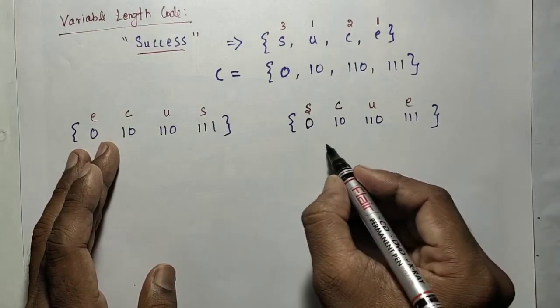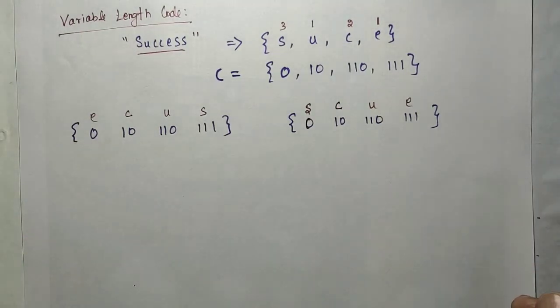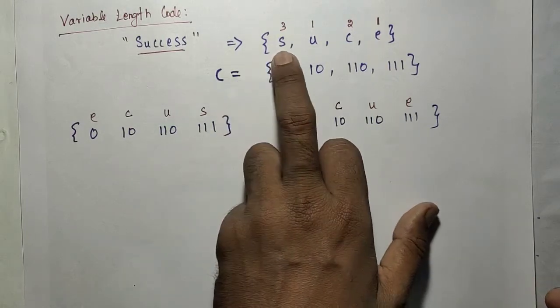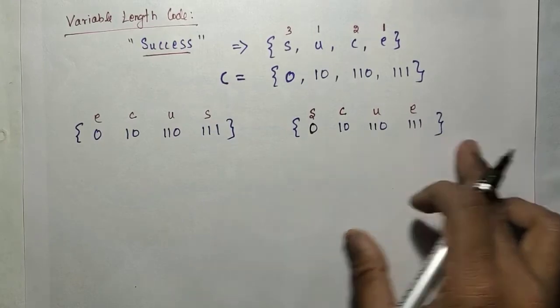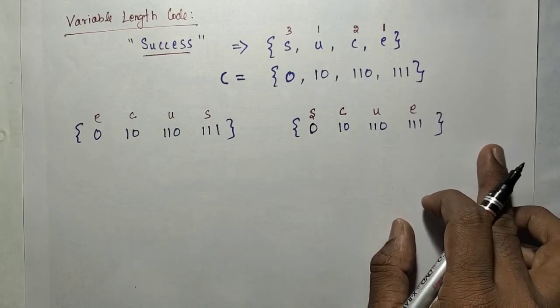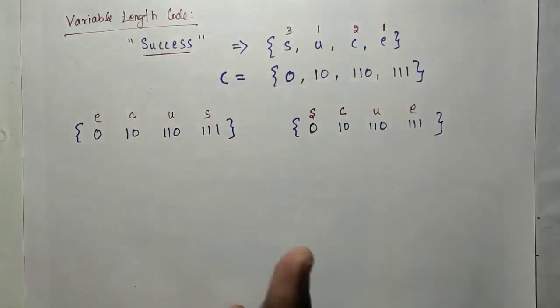Here we have substituted based on the probability of occurrence of the symbols. S occurs 3 times, C 2 times. Based on the number of times a symbol occurred, we selected the code word. So if you use this code and that code, what will be the compression ratio? Just to compare.